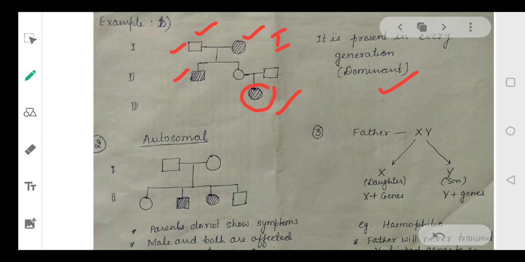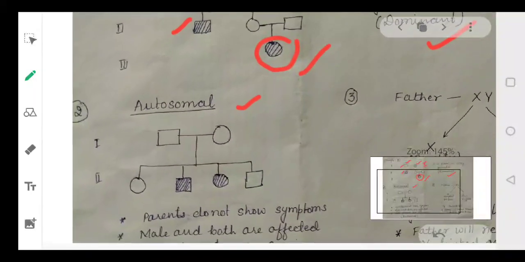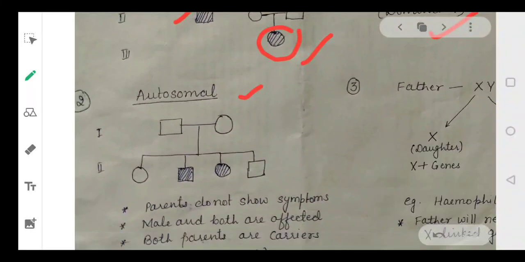Okay, so the first rule is clear. If the disease is present in every generation, it is a dominant one. If it skips generations, it is a recessive one. Okay. Second, we'll talk about whether it is autosomal or sex linked, whether it is related to the sex chromosomes or autosomal. Now let's look at the second example. Suppose this is the example. Again, parents, they have 4 children. Okay.